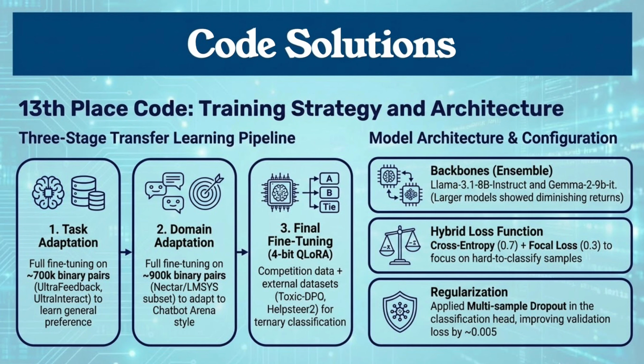Moving on to the 13th place solution on Kaggle. The author used a more complex 3-stage transfer learning pipeline. First, they did task adaptation using a general dataset like UltraFeedback, then domain adaptation, and finally fine-tuned on the competition data. For the architecture, they found the 7B to 9B size range worked best, specifically ensembling Llama 3.1 and Gemma 2.